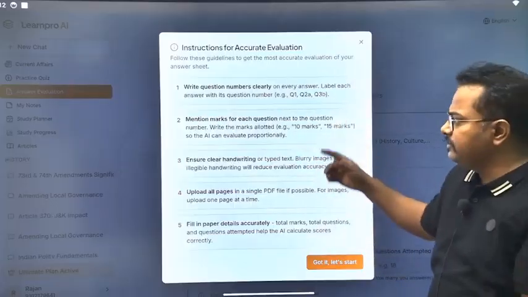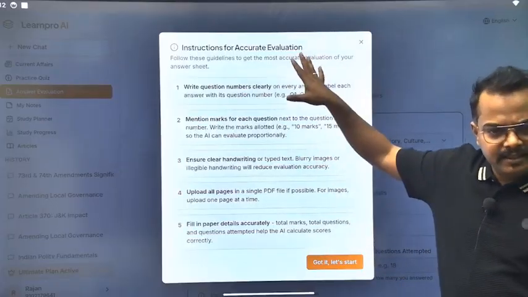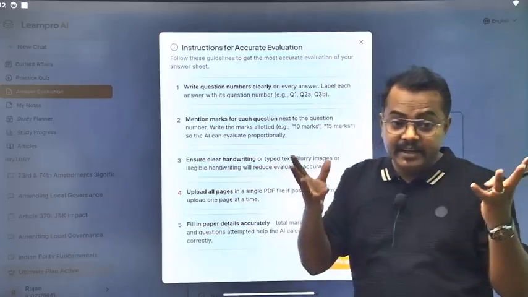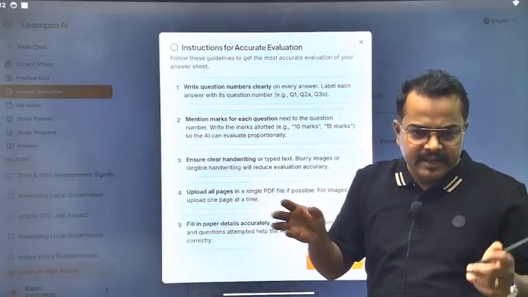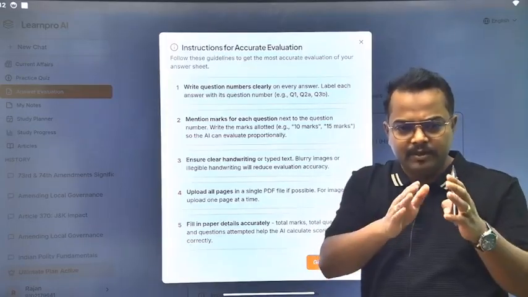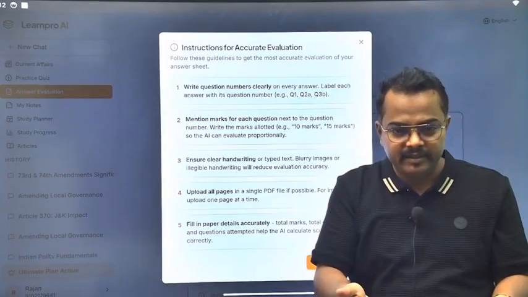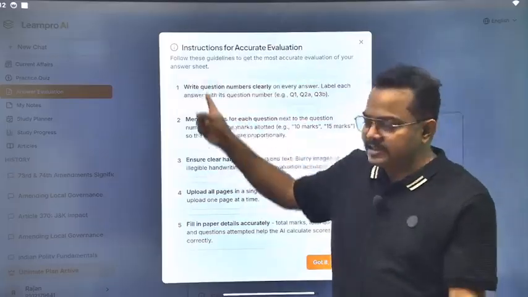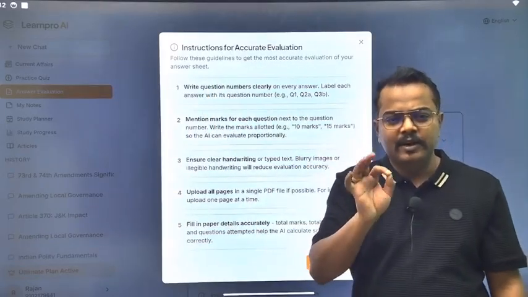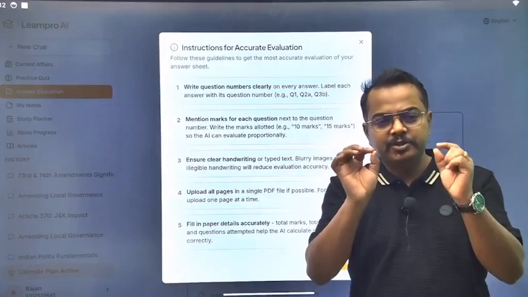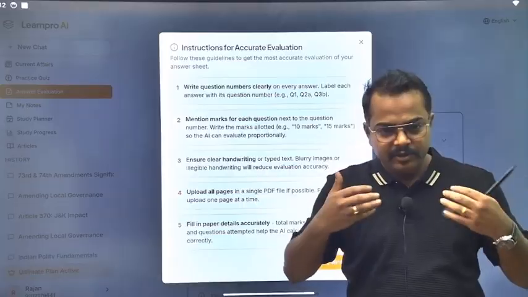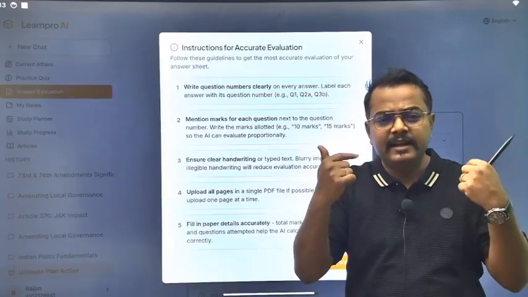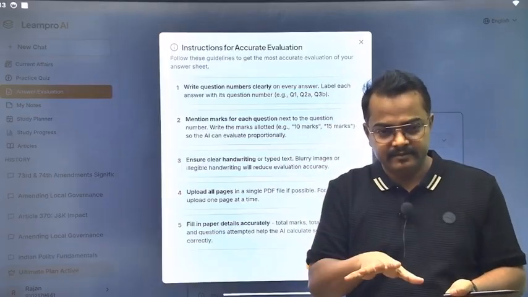Anyway, so you come to this part, answer evaluation. So first, it will give you instructions, because I am teaching for the past 8 to 9 years, probably 10 years, and I have the idea of how the student writes in his copy, how he writes the answer. So that is why I have placed this box here, that if you want a good evaluation, then you should write clearly first. Because if I am a human checking your copy, I will expect that it should be fairly written.